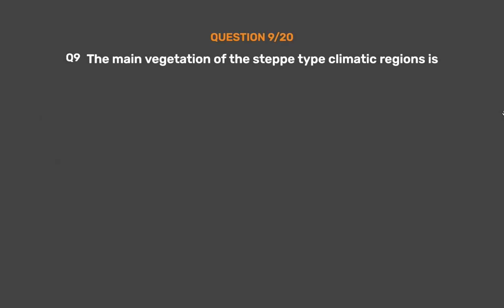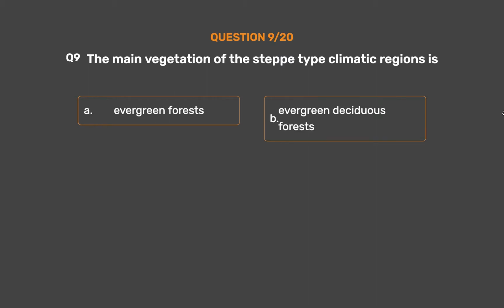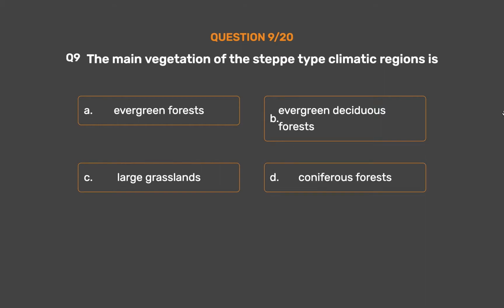Question number 9. The main vegetation of the steppe-type climatic regions is Option A. Evergreen forests. Option B. Evergreen deciduous forests. Option C. Large grasslands. Option D. Coniferous forests.